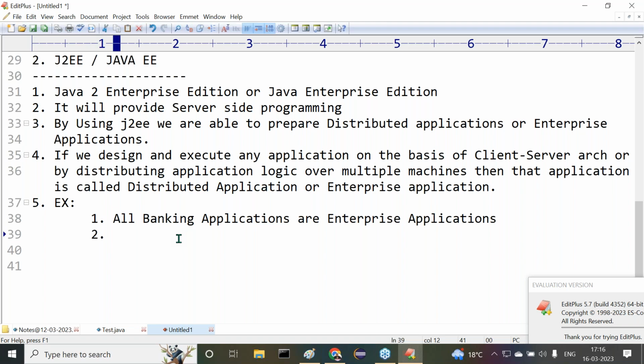Best example, for example, I have an account in ICICI. I want to transfer some amount of money from my account to my friend's account. Observe carefully. So first of all, I have to open my browser.